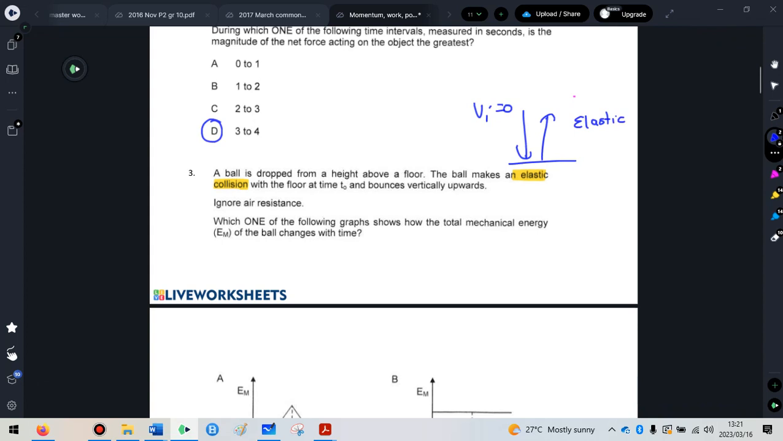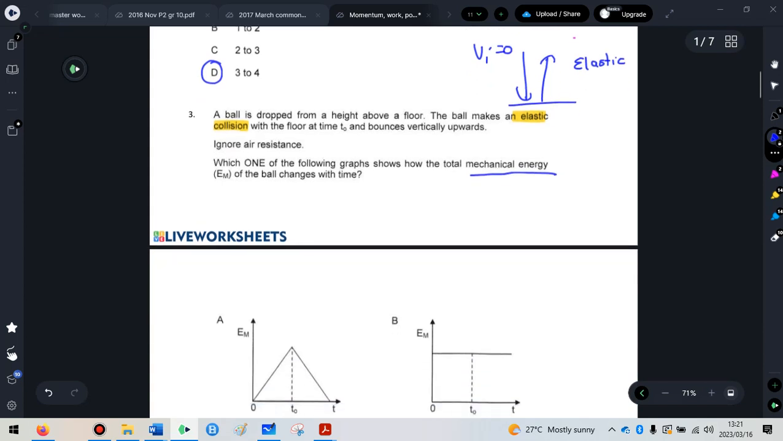If two things crash into each other and you have to prove that the collision is elastic, you work out your kinetic energy before and kinetic energy after, and if it's equal, the collision is elastic. So it says, which of the following graphs shows the total mechanical energy of the ball, how it changes with time? If the collision is elastic, you're not losing any energy during that crash.